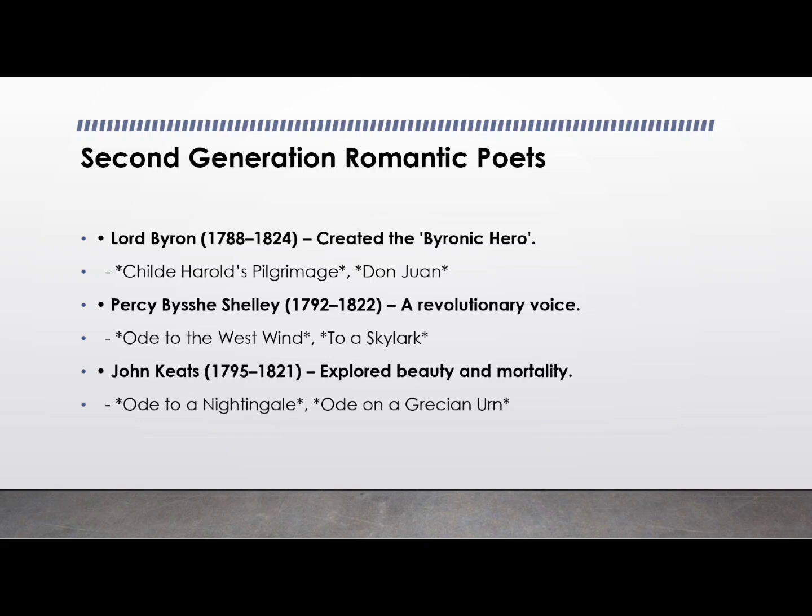In Ode to the West Wind, we can see that he uses the wind as a metaphor for revolutionary change. And To a Skylark is a poem that celebrates the joy and the beauty of a bird's song. Whereas Prometheus Unbound is a symbolic drama that is all about resistance to oppression.